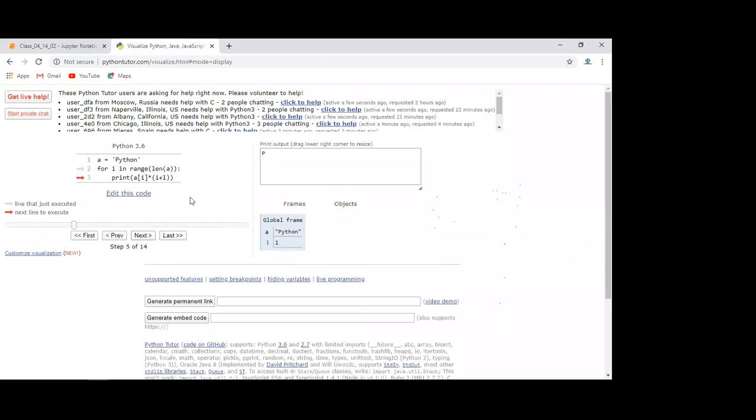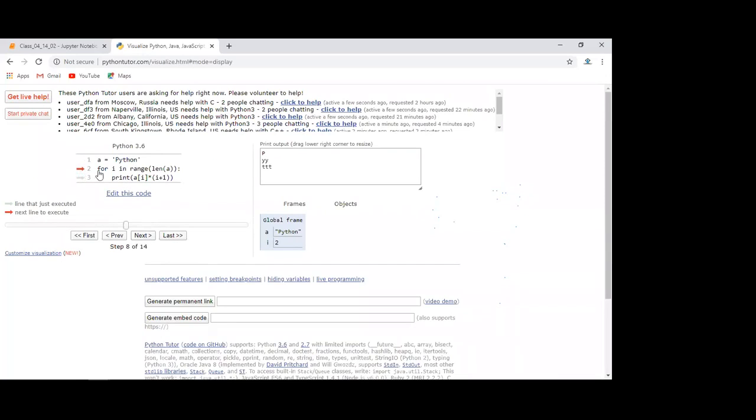When I is 1, you can do all this calculation on your own using pen and paper. I is 1 means A of 1 is what? Y. And I plus 1 is what? 1 plus 1, 2. So Y into 2, 2 times Y. It will print Y 2 times. Then again you run next, I has become 2, right? You can see this red line is coming now here. A of 2 is what? T. And 2 plus 1 is 3. T, it will print 3 times. It is T 3 times.